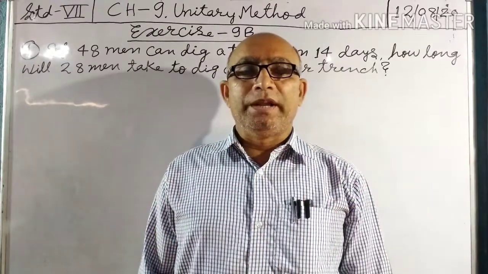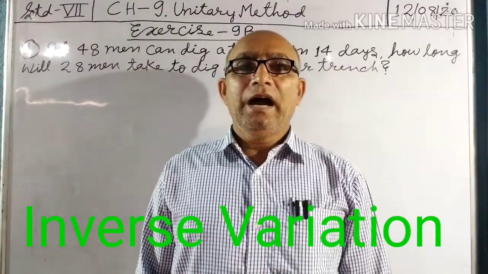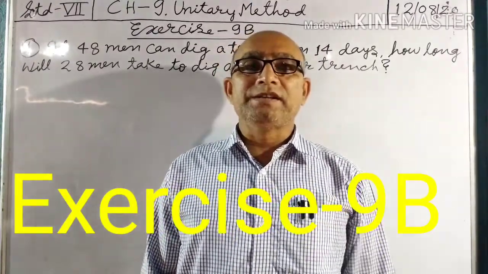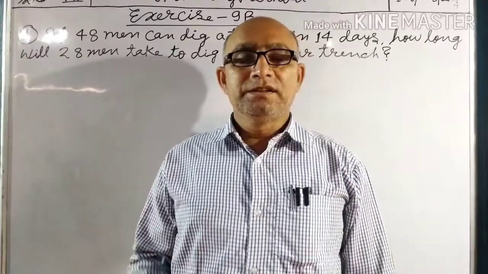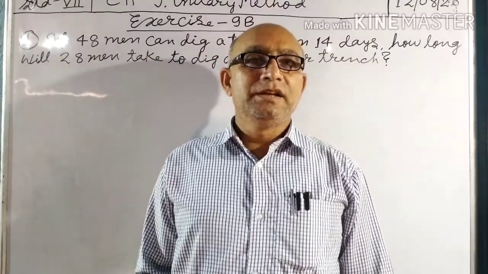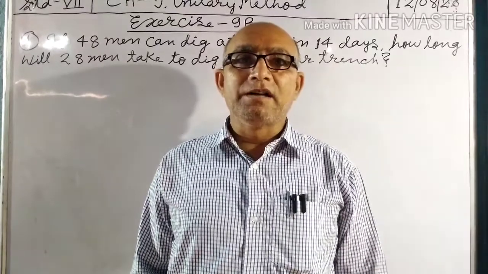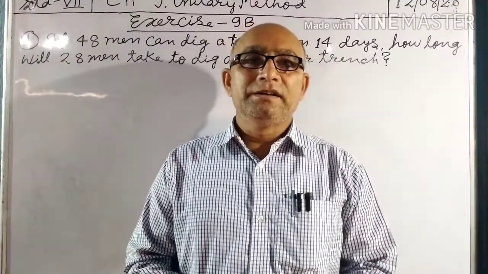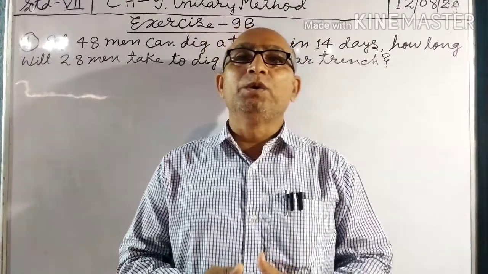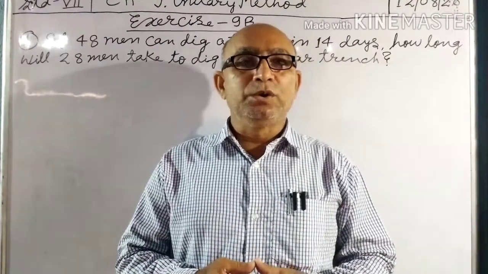Students, today I shall discuss with you inverse variation and I shall solve exercise 9b. In inverse variation, when one quantity increases, the other quantity decreases, or when one quantity decreases, the other quantity increases. This is known as inverse variation. In inverse variation, the product of the quantities is constant. x into y equals k. That implies x1 into y1 equals x2 into y2.